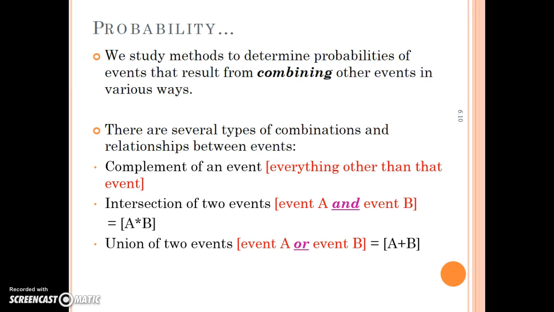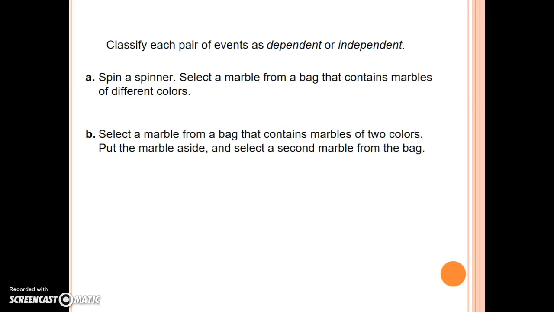And the union of two events looks like this. So the and and the or give us different mathematics. If we want and, it's multiplication. If we want or, it's addition. So we'll see some examples where that will become more clear.